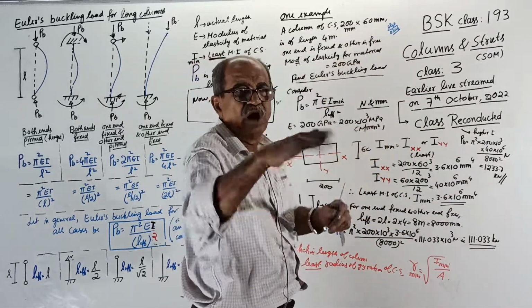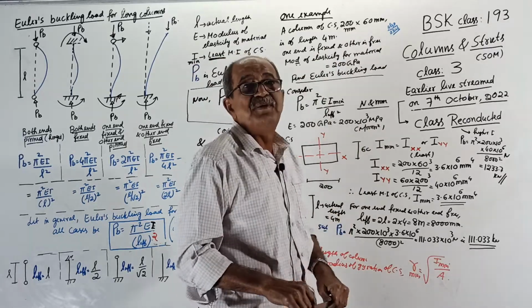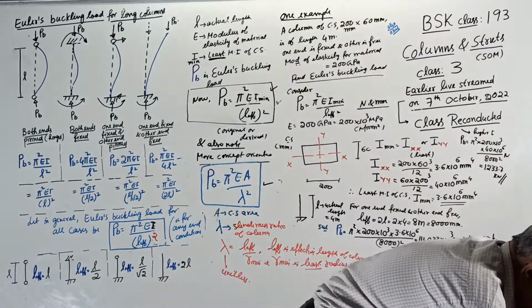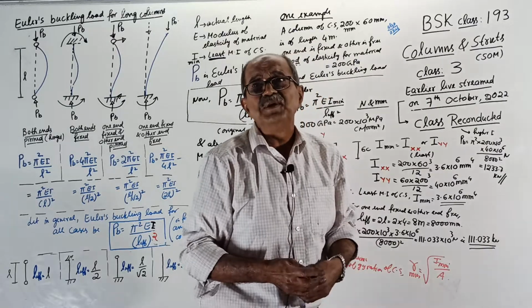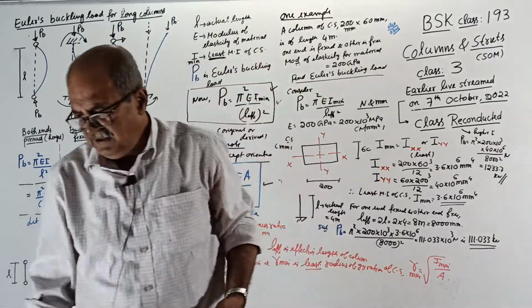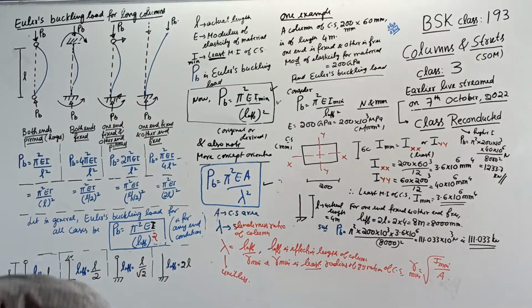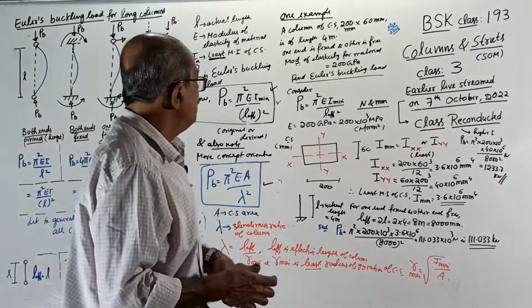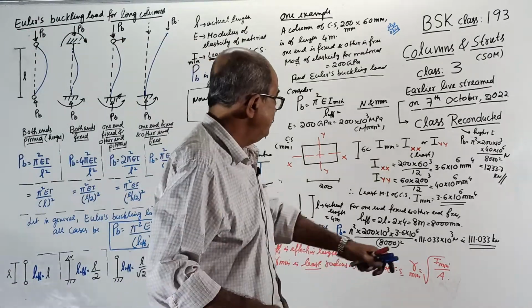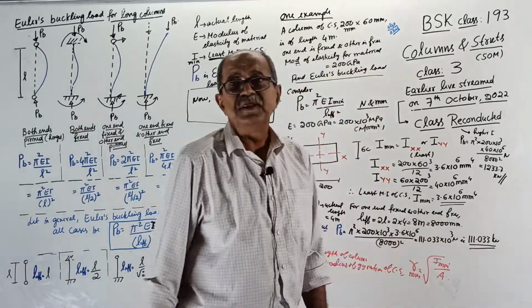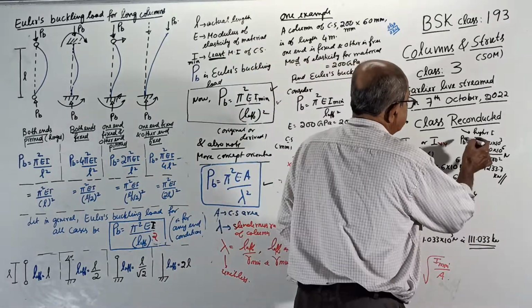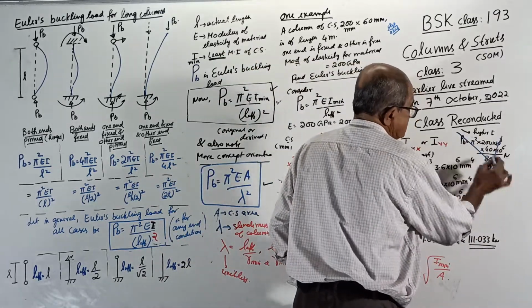Other buckling is not possible because, by the definition I told you, buckling load is the least load at which the column will buckle. That is the original definition. The least load at which the column will buckle. So the buckling load is 111.033 kilonewton. So this is nonsense. See, this is nonsense.